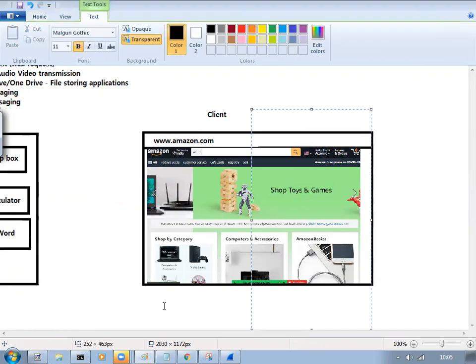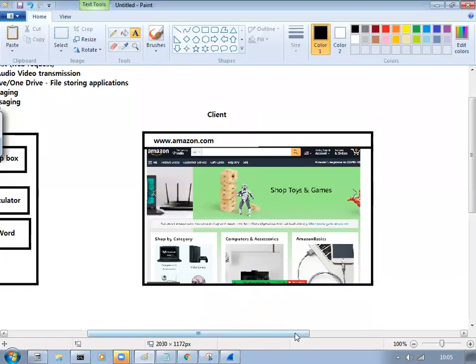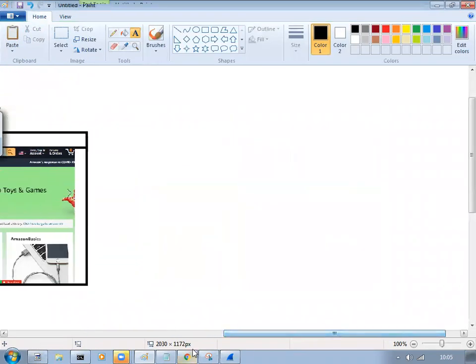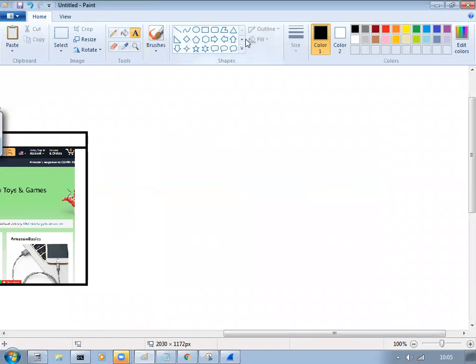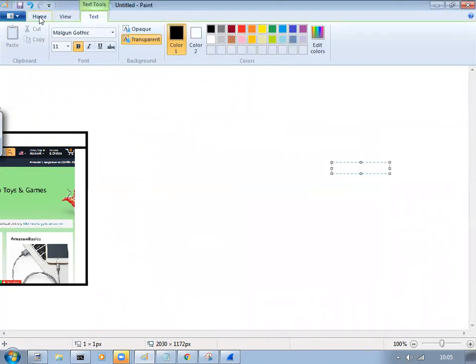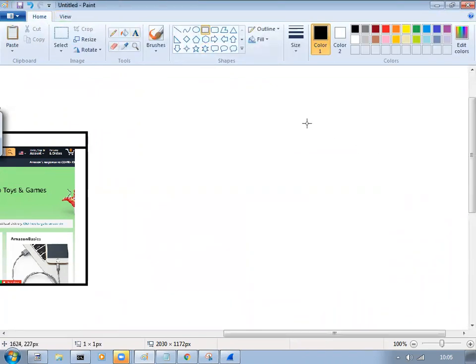In the Amazon office itself, they have kept some web server, meaning some machine that receives requests from people. Okay, this is the server.